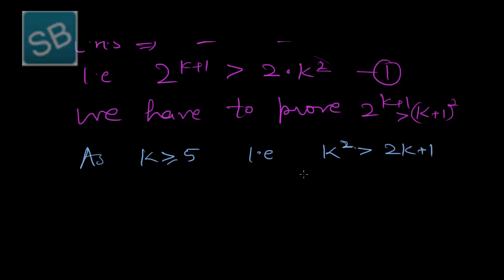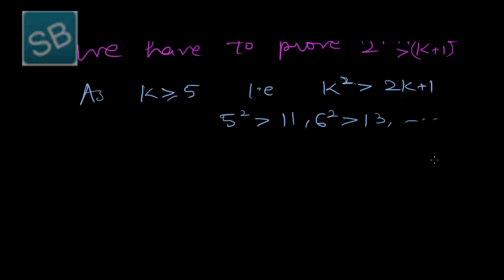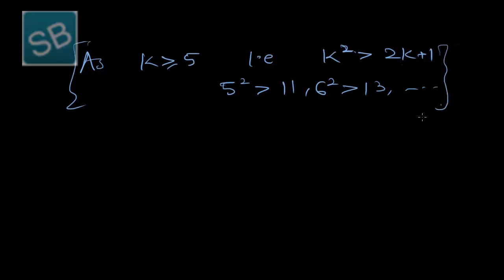Because we can check that 5 square is greater than 11, 6 square is greater than 13, and so on. So we will use this result. It is a trick. We have to mind it carefully.